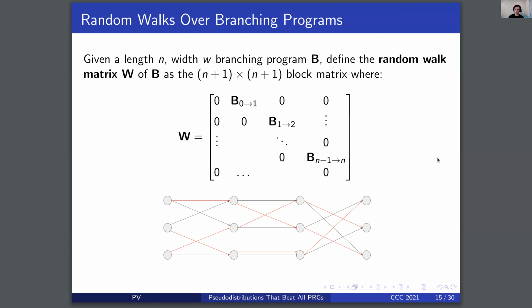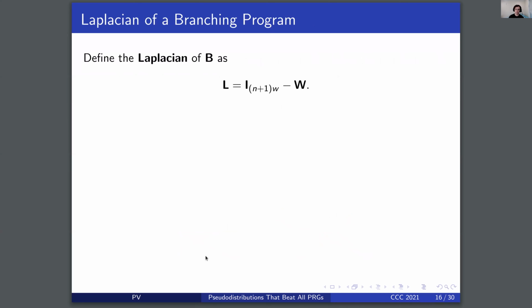With these random walks on layers, we can define the random walk matrix of the entire branching program as the block matrix, where block I, I plus 1 corresponds to the transition from layer I to layer I plus 1. Here, note that we've forgotten information about the labels of this branching program, and we're simply viewing it as a directed graph. Now that we're viewing it as a directed graph, we can use tools from spectral graph theory.